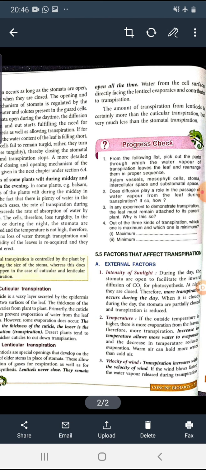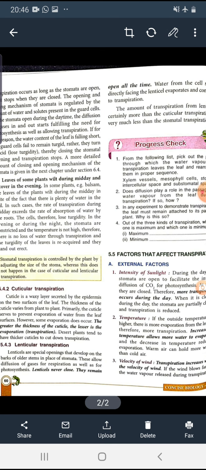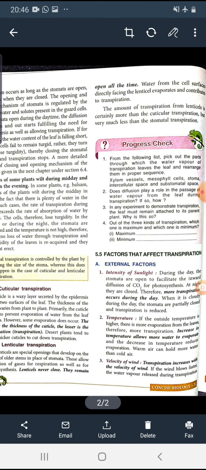So these are the three main types of transpiration: stomatal transpiration, cuticular transpiration and lenticular transpiration. So next, there are some external factors that affect the transpiration.